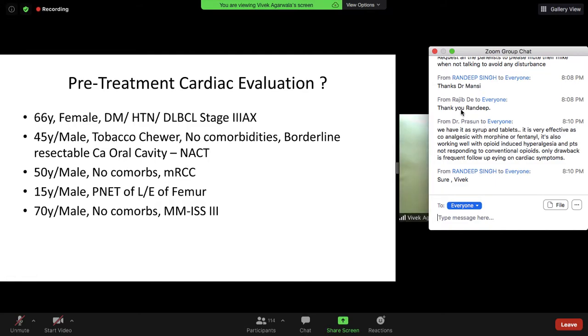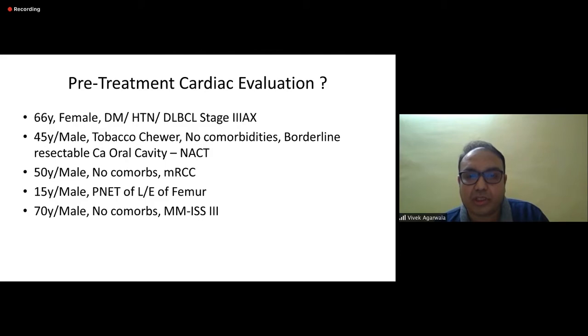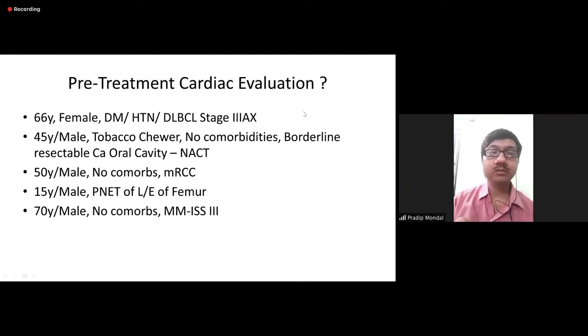Okay, a 45-year-old male, tobacco chewer, no comorbidities, borderline resectable carcinoma of the oral cavity, referred for neoadjuvant chemotherapy, quite a fit person. Dr. Pradeep, how will you do the pre-treatment cardiac evaluation? So, sir, for this patient, the only thing we can do before starting treatment is echocardiography, because we have to give cisplatin. But he's quite a fit person. Even we can go without an echocardiography to start.